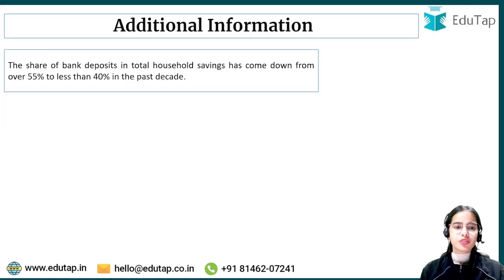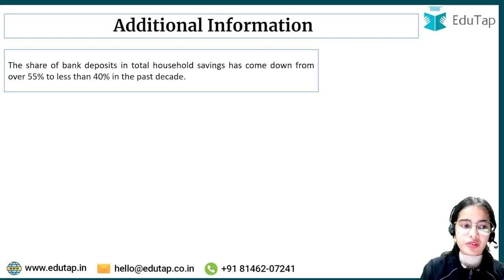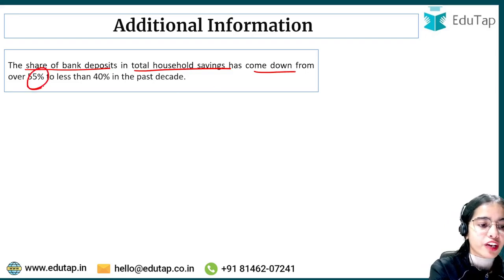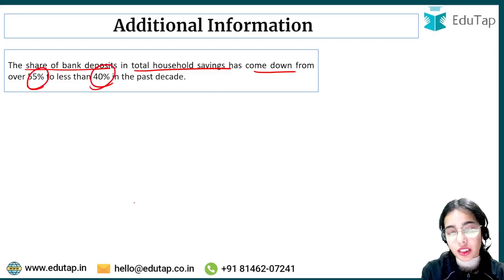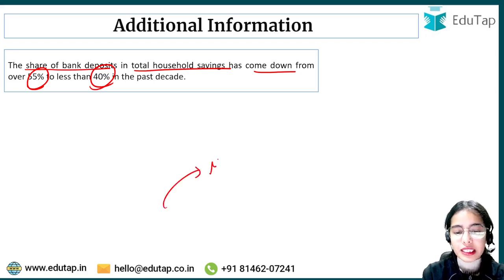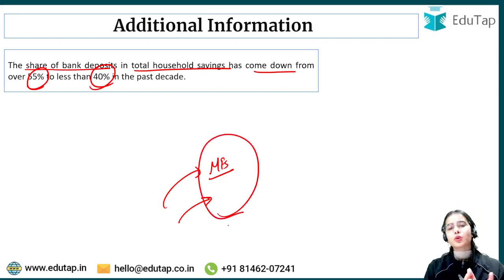The additional information, just in the newspaper, there was information that the share of bank deposits in total household savings has come down from 55% to less than 40% in the past decade because of the investments that are happening in the mutual funds, in the stock markets and such. So now even middle class households, if they want to save their money, are saving in mutual funds and investing more. Okay, so the savings with the banks have reduced. The share of bank deposits in the total household savings has come down from 55% to 40%. So this is also what has been stated.